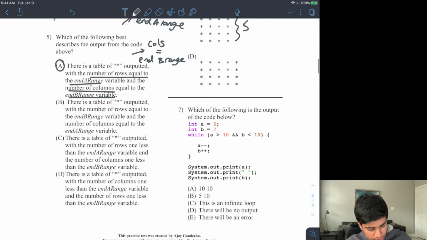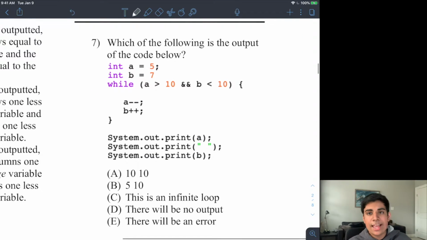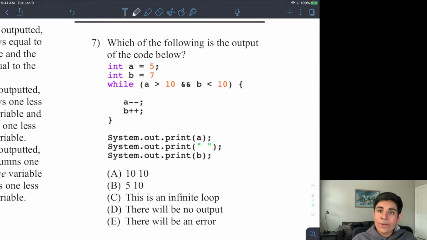All right, so now we get to number 7. This question is, I don't want to say a trick question, but it is something the College Board could do, and it could make your day very miserable. So I want you to really look at this problem again. Maybe take a second if you didn't catch it the first time, and notice if you see anything weird here.